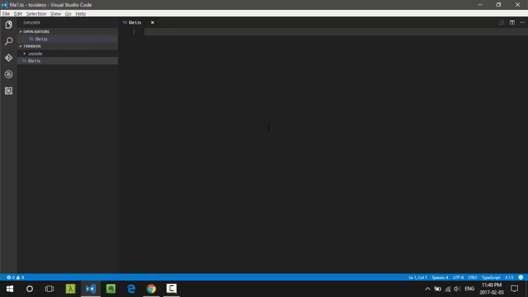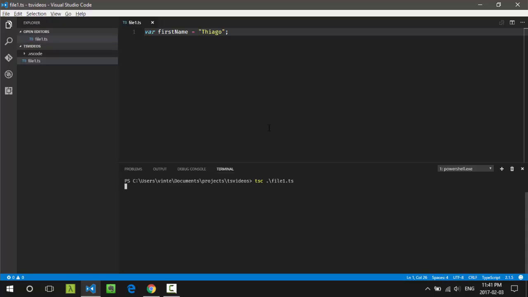And I'll write a simple line here. Let's just declare a variable and assign a string value to it. Now, let me open the console and run the command tsc, and pass the name of the file as a parameter, so that the TypeScript compiler can compile this file. We can see here that we have a second file with the same name, but with a .js extension. That is the compiled JavaScript file.